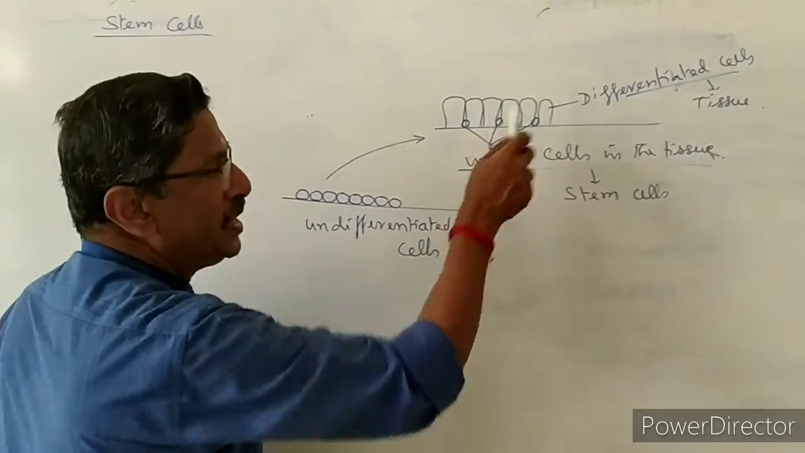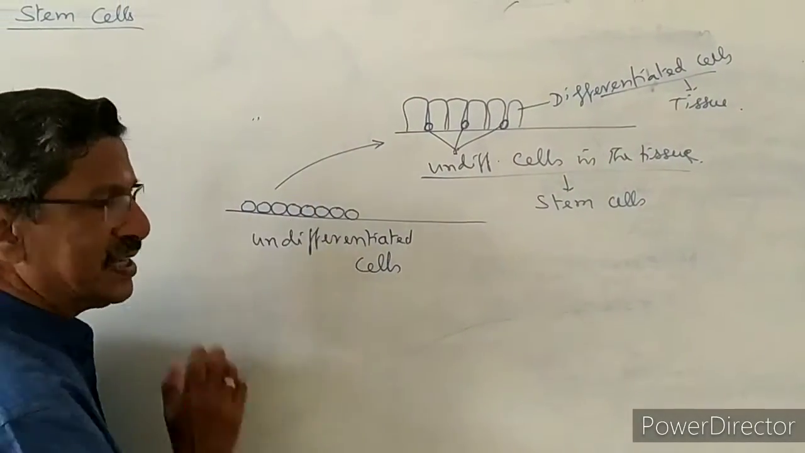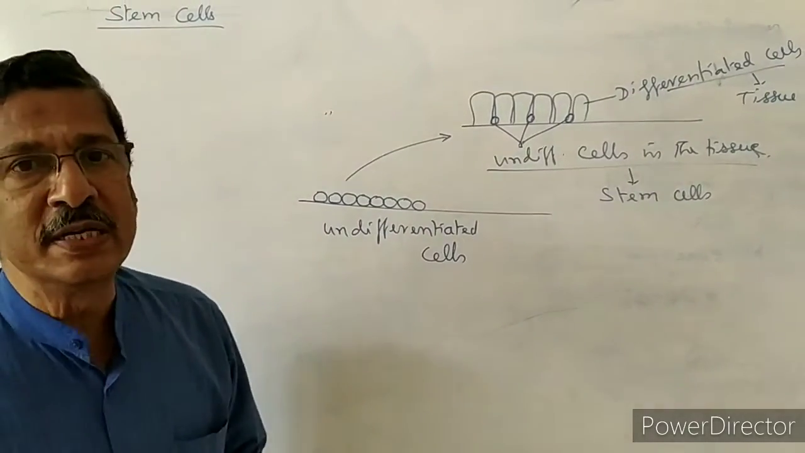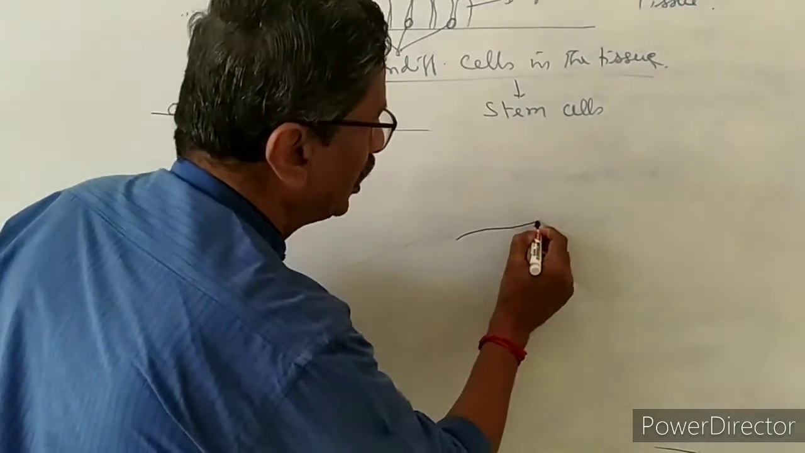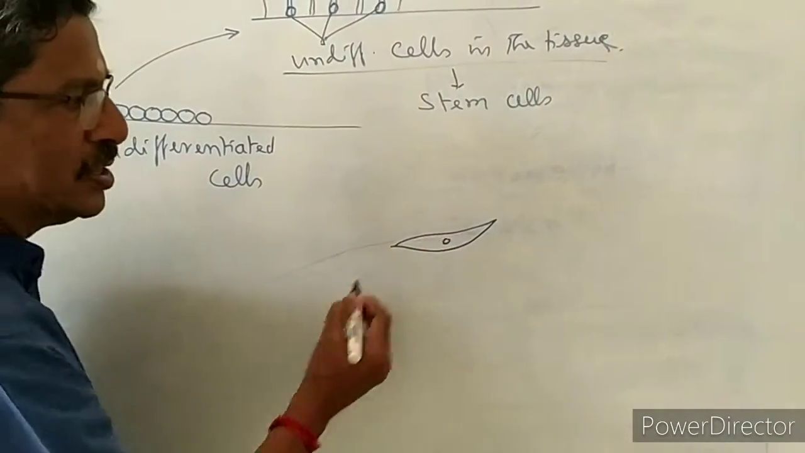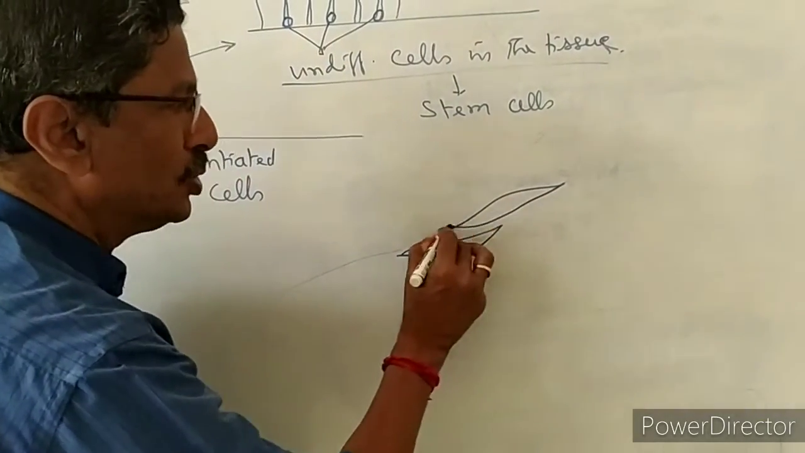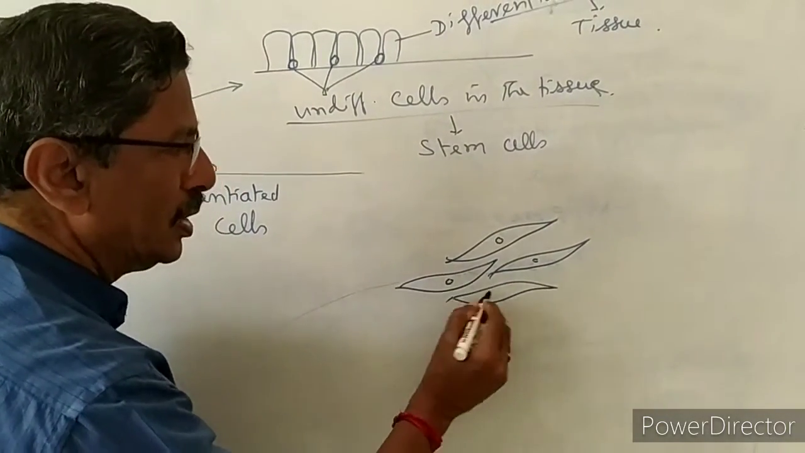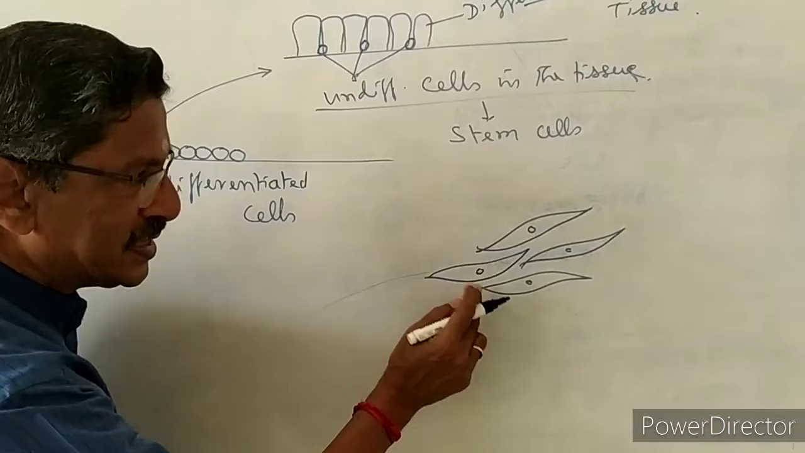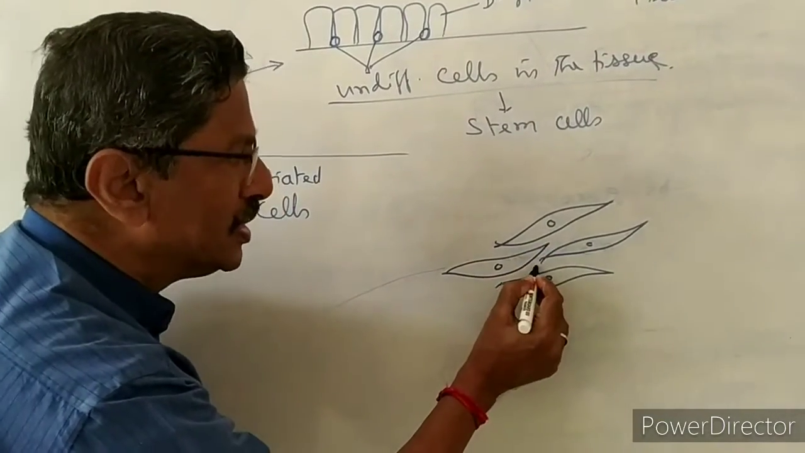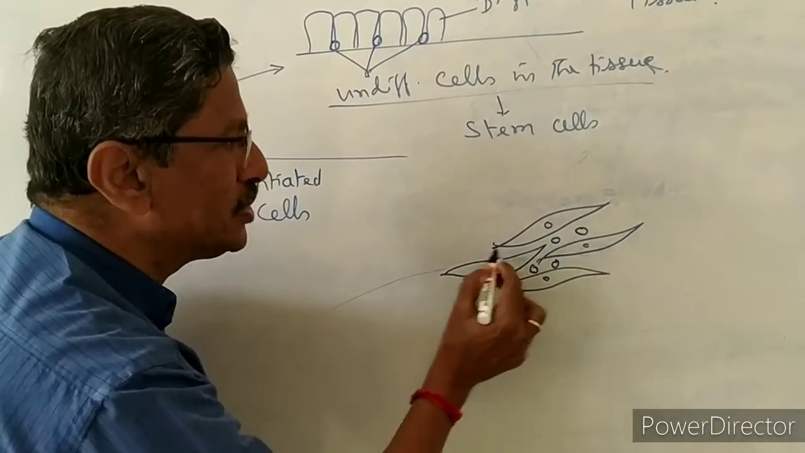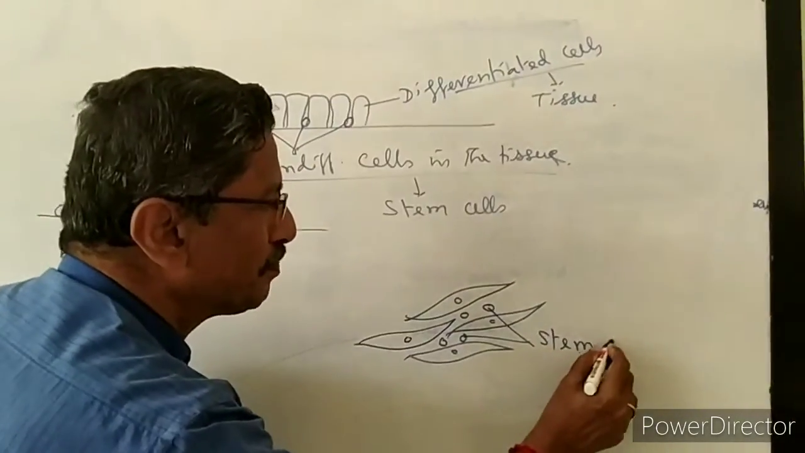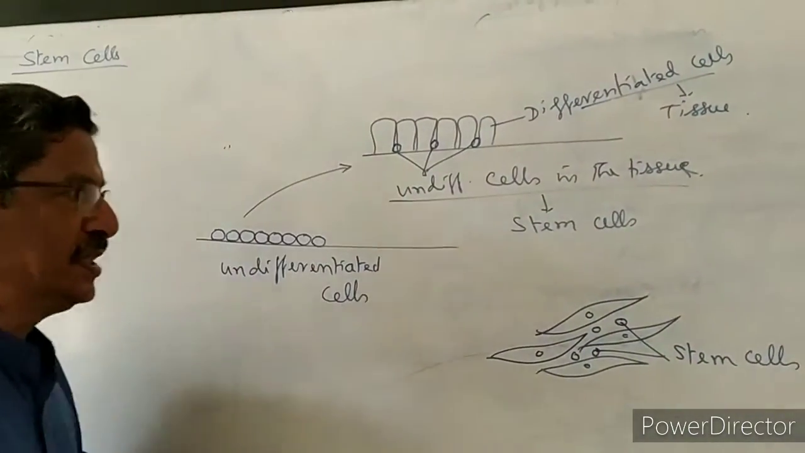Now assume that one group of cells is undergoing changes into smooth muscle tissue. In smooth muscle tissue, the cells will be spindle in shape. See how the cells will be like this. Now these are all the smooth muscle cells. Between the smooth muscle cells, which are already differentiated, some undifferentiated cells will be present. These cells are called stem cells.